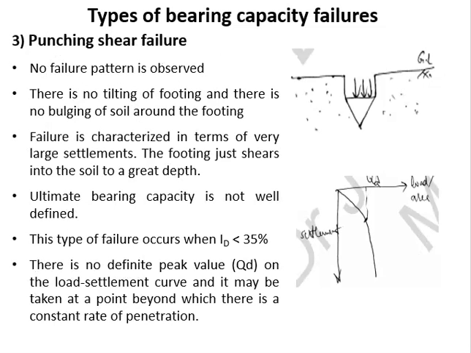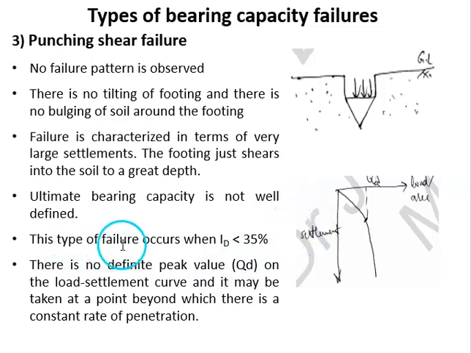Then the third one is punching shear failure. In this kind of failure, the failure pattern is not observed, there is no tilting of the footing, and there is no bulging of soil around the footing. Failure is characterized by very large settlements. The footing just shears into the soil to a great depth. Ultimate bearing capacity is not well defined.